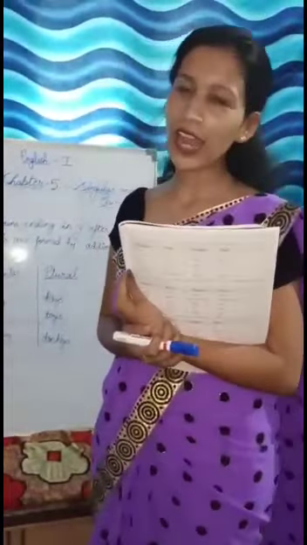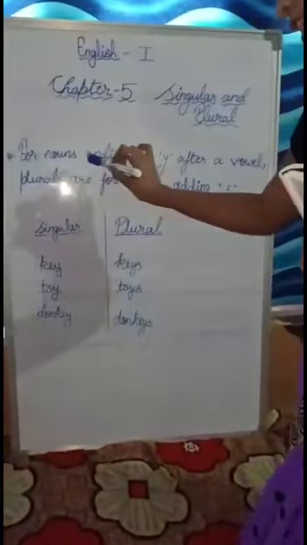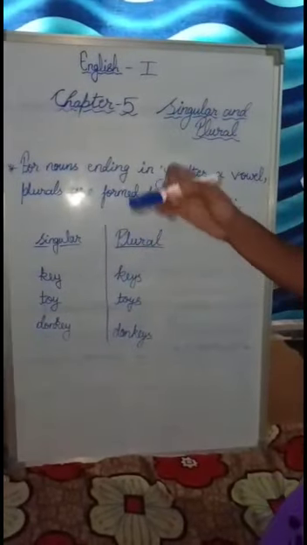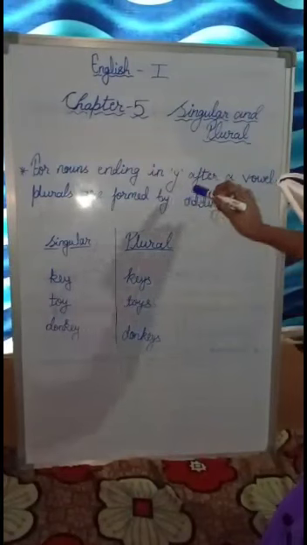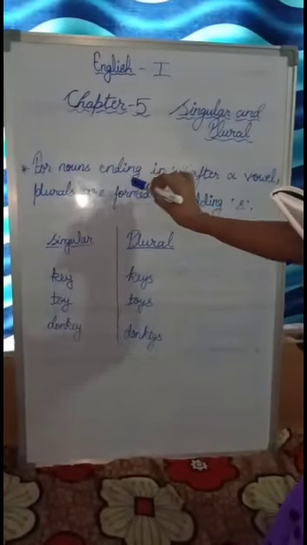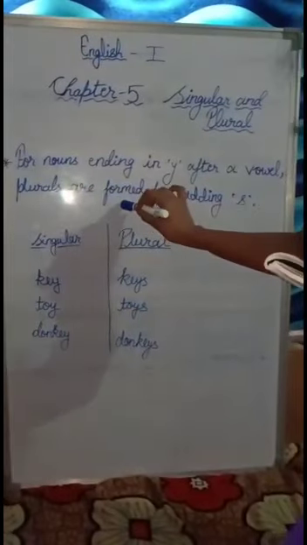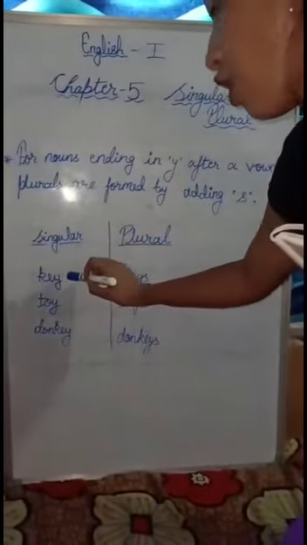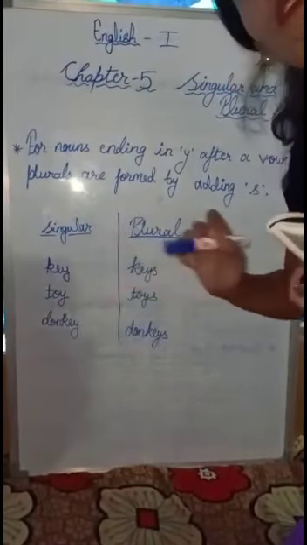Now we will move further and discuss the other rule for singular and plural. So for nouns ending in Y after a vowel. So earlier we were discussing about consonant, now it comes vowel. So when nouns ending in Y after a vowel, plurals are formed by adding S. So the nouns which have got Y at the end and before Y vowel is there.